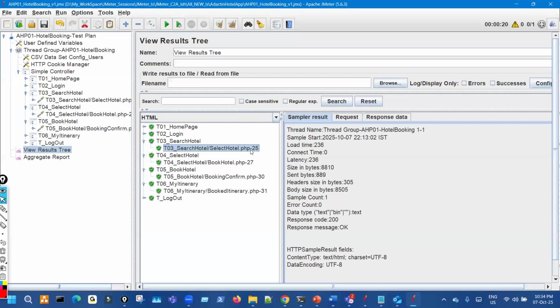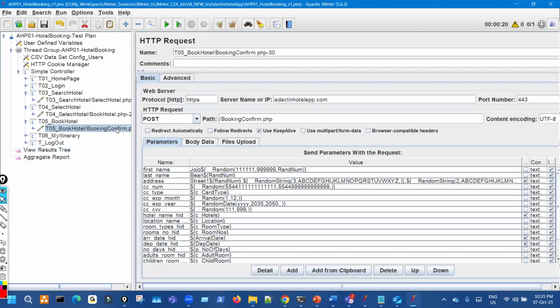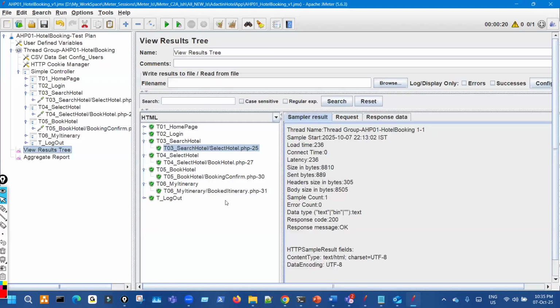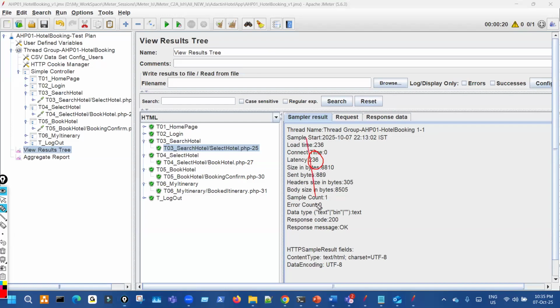When we work on a real-time project, first we have to script, then you run, and then you find the problems, like errors or high response times, and then we report that to the manager or the team, and then we work on solving or reducing the response time, right? People in the project want to see this value, but to get the value, first you have to prepare the script. So first you have to be at an advanced level in scripting. Then only you prepare the script, then you run the test.